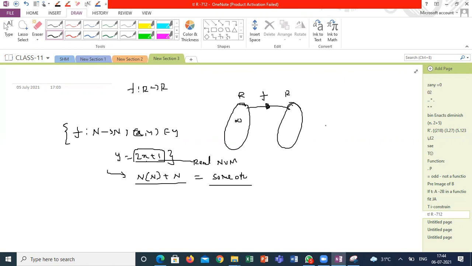And it is a subset of real numbers. The range is a subset of real numbers. Even the domain is also a subset of real numbers. Might be it is all real numbers or a subset of real numbers, then it is called a real valued function.